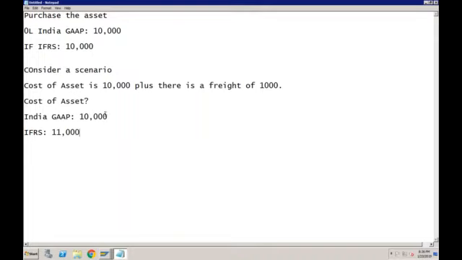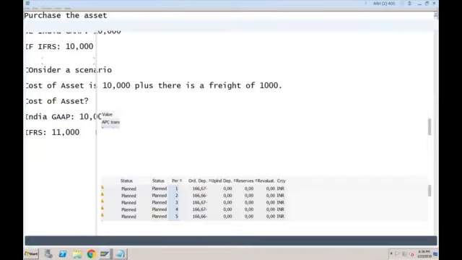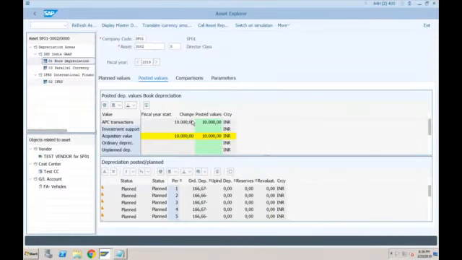So in that case, what will you do? Because whenever we are purchasing the asset, in the asset acquisition, we are not specifying a separate price for each accounting principle. We are just specifying 10,000. And for both the accounting principles, it is taking 10,000. Now let's say, for example, after posting this transaction, I want to correct it. So as of now, this is incorrect. This is only 10,000, but I want 11,000. So can I post one additional 1,000 only for IFRS?